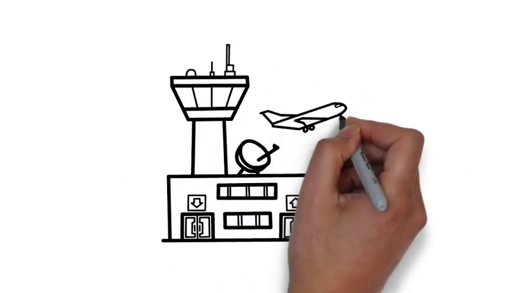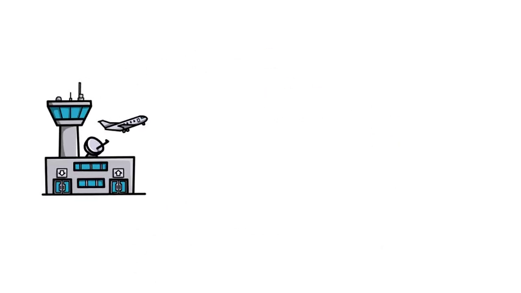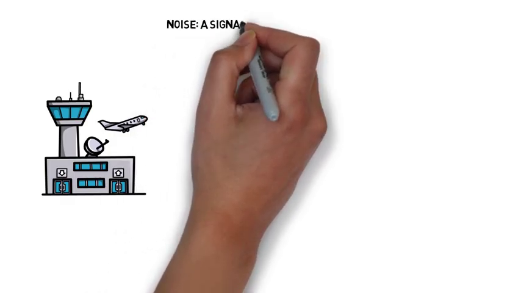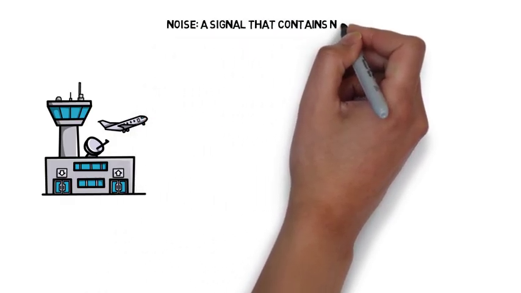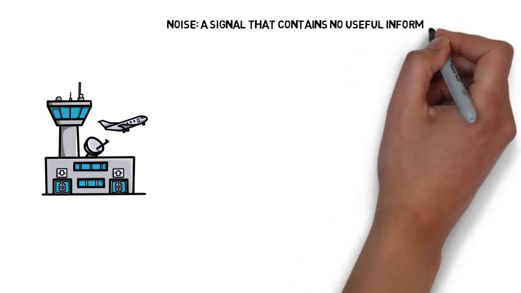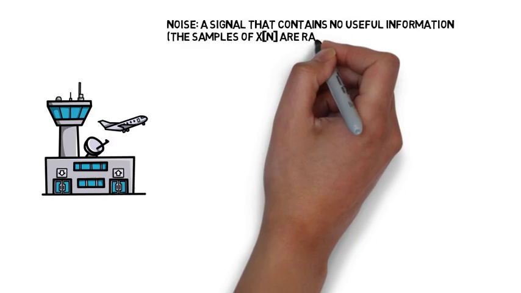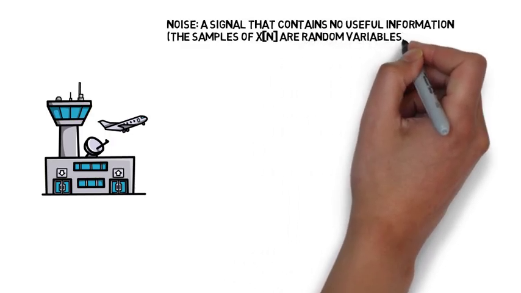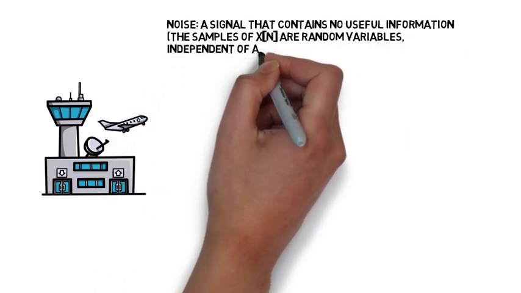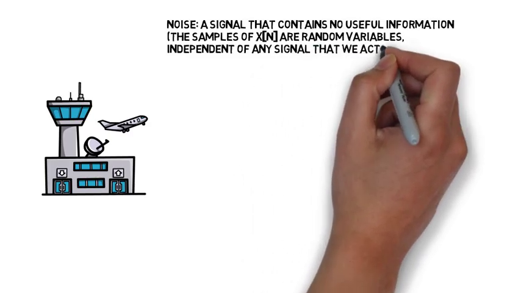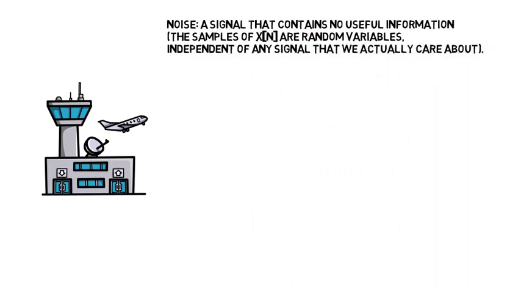So let's talk about noise. Noise is any signal that contains no useful information. It's a signal that masks the useful signals. And we can make that a little bit more formal by saying that this is a random signal. The samples of the signal x of n are random variables, and that this random signal is independent of any signal that we actually care about.